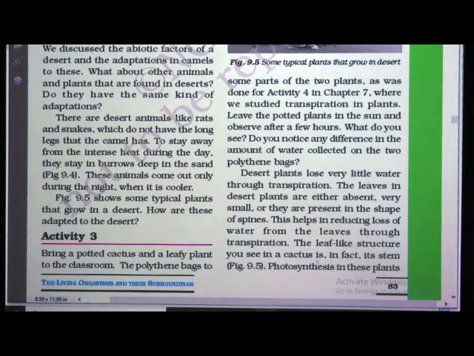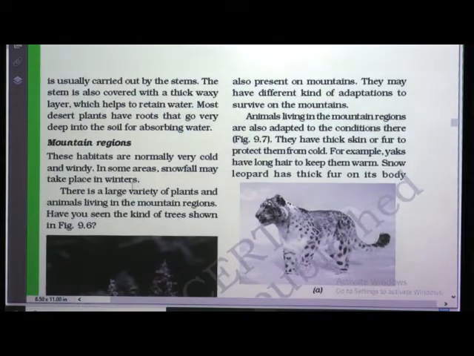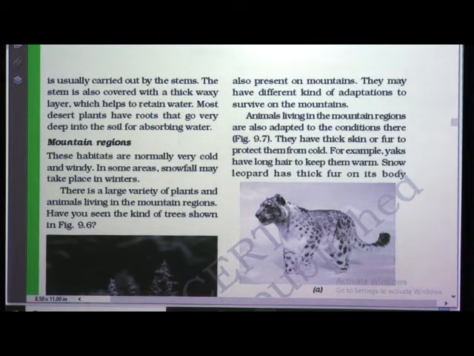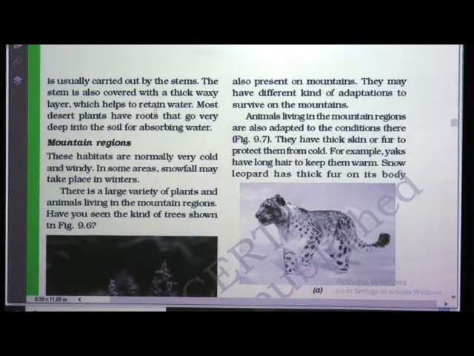The leaf-like structure you see in cactus is its stem. Photosynthesis in these plants is usually carried out by the stems. The stem is also covered with a thick waxy layer which helps to retain water.